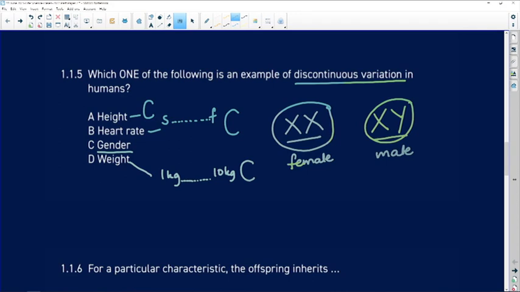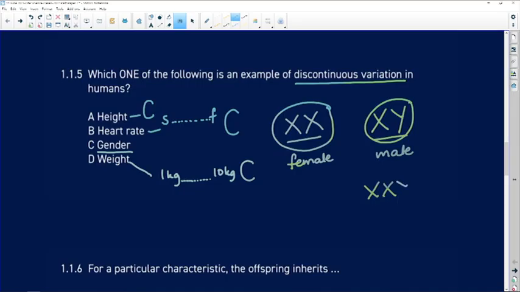Of course, we know that there are mutations that can occur where we have XXY, for example, but we're not looking at mutations. We're looking at examples of discontinuous variation in humans in general. It doesn't say anything about mutations. And so our answer to 1.1.5 is C, gender.